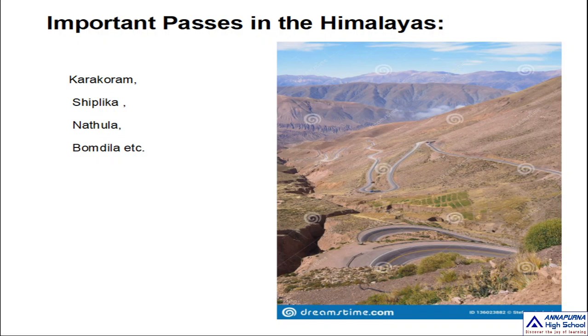Karakoram, Shipki La, Nathula, and Bumidala. These are the important passes. Take a look at the picture here. Through these passes, invaders entered our country long back. A pass is a narrow way among the Himalayas, a very narrow way. Through these passes only, with great difficulty, all the invaders entered India. Okay, these are the important passes.